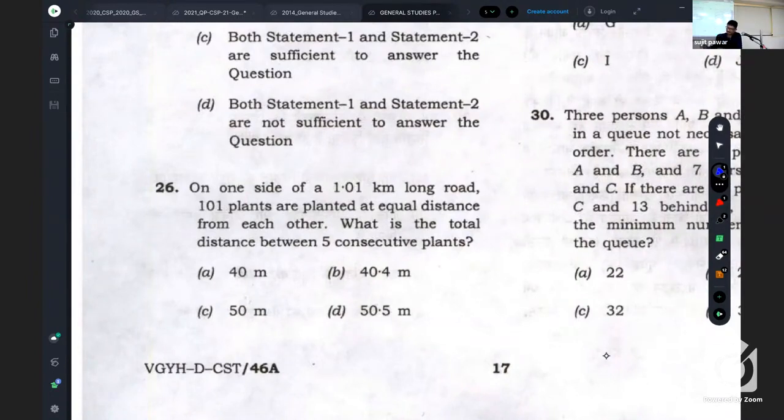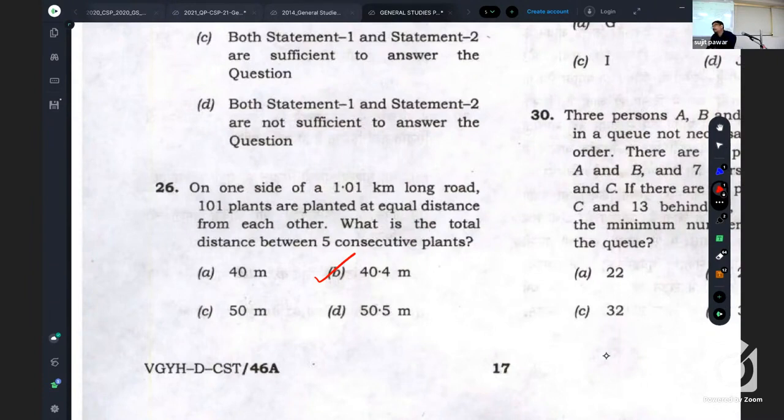All right. Shall we discuss, or do you want some more time? 40.4 is the correct answer. Listen, as all of you know, there are 2 hurdles to pass in such a question.